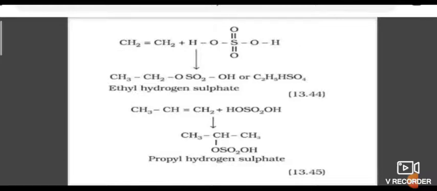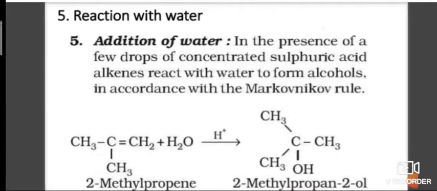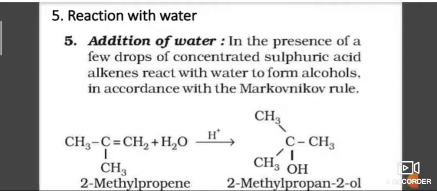It undergoes to give propyl hydrogen sulfate. Ethene means ethyl hydrogen sulfate. Propene with sulfuric acid gives propyl hydrogen sulfate. Reaction with water. When alkenes are treated with a few drops of concentrated sulfuric acid, addition of water takes place in accordance with Markovnikov rule and alcohols are obtained.